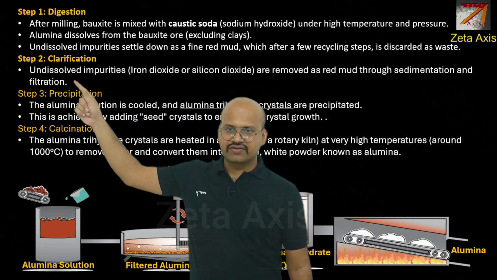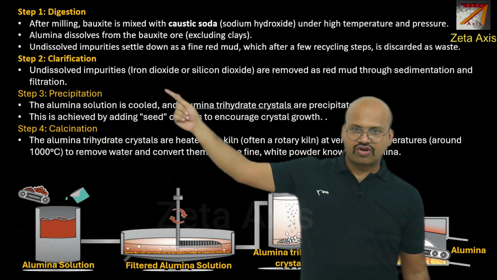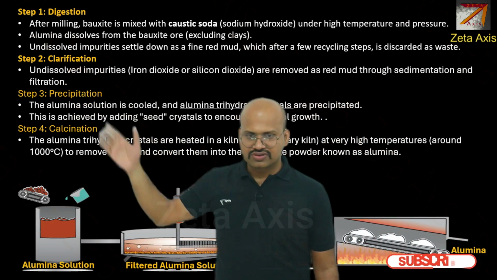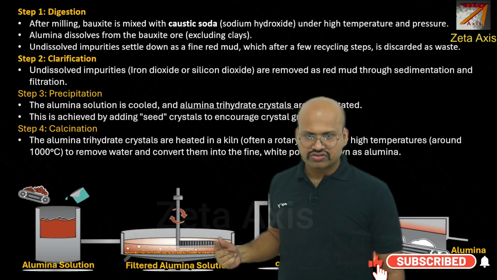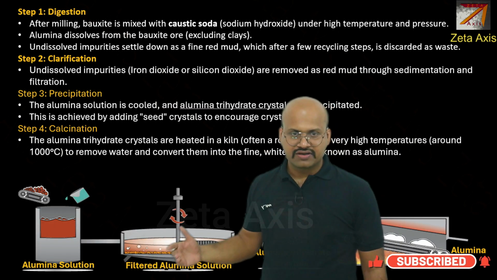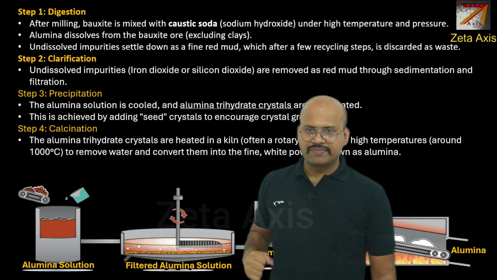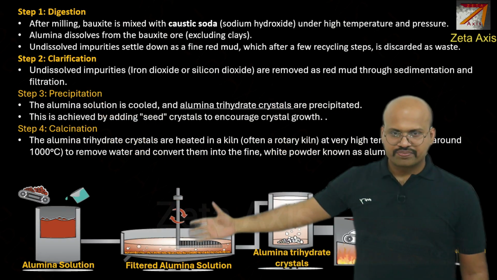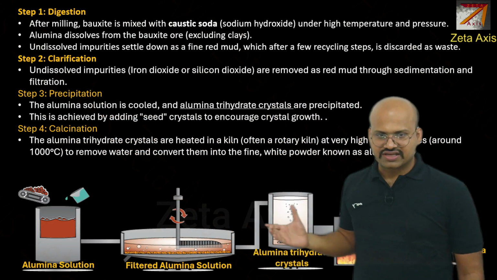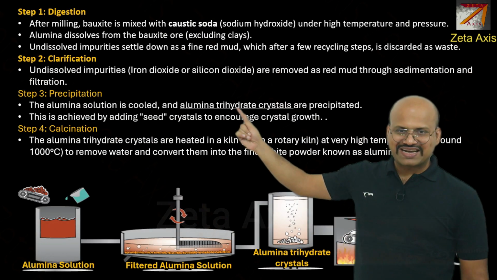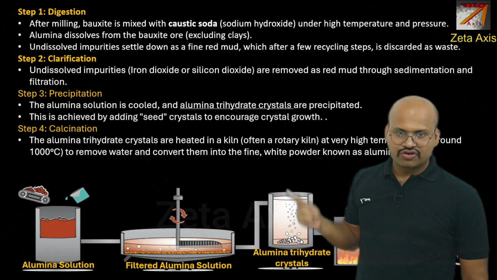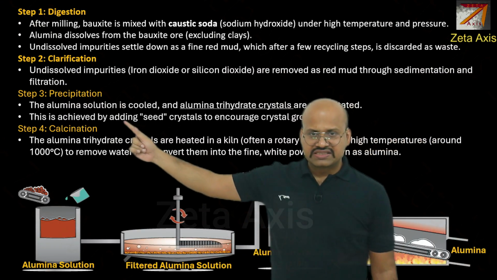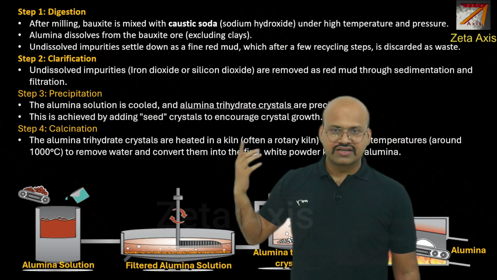Again, in clarification, we see undissolved impurities like iron oxide and silicon dioxide are removed as red mud through sedimentation and filtration. In this process, there is a container where it is constantly stirred, which helps in further cleaning and sedimentation. In the third stage of precipitation, the aluminum solution is cooled. The purified or filtered solution is cooled, and aluminum trihydrate crystals are precipitated. You can see that these crystals precipitate from this solution. Some seeding is required for this crystallization.